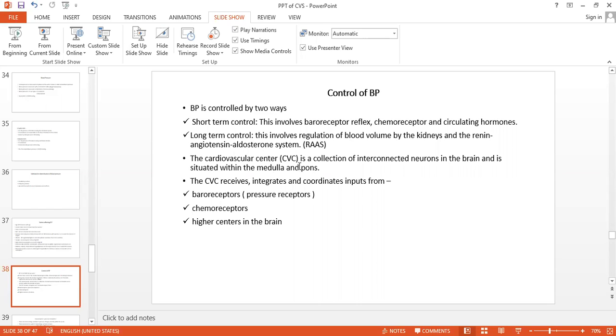The cardiovascular center is a collection of interconnected neurons in the brain. In the brain, there is a remote control, and it is situated in the medulla and the pons. Okay, how it will work, we will see. The CVS receives, integrates and coordinates inputs from the baroreceptors, chemoreceptors, and the higher centers in the brain. Means on-off switches are there in the brain. When it is disturbed due to some factors, it will switch on, isn't it? So how it responds like that, we will see in detail through the next slide.